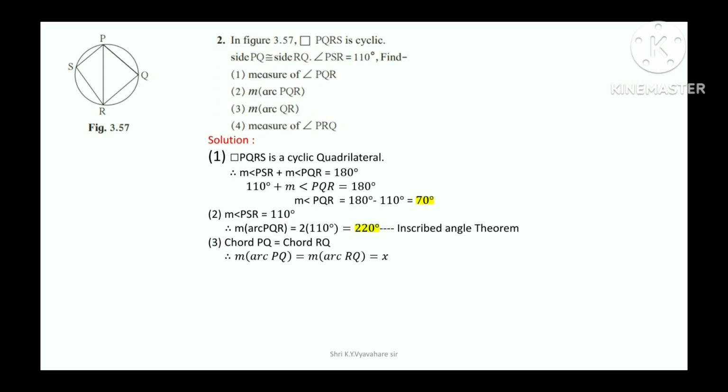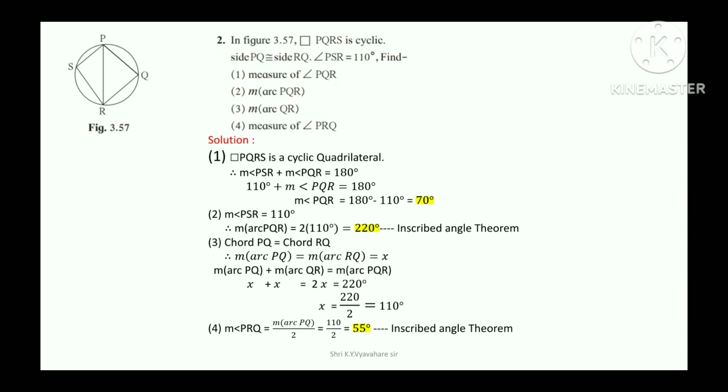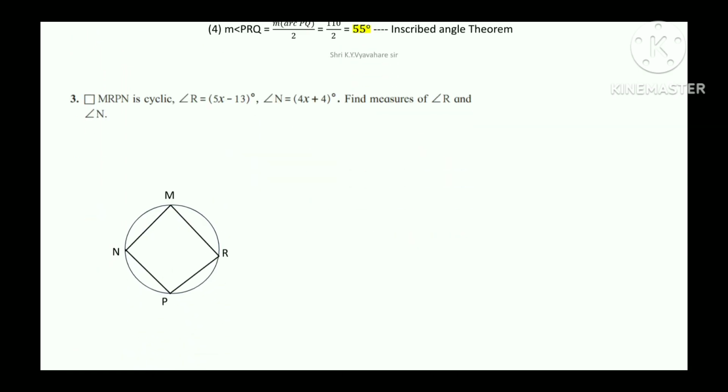Inscribed angle theorem. Chord PQ is equal to chord RQ. Therefore, measure of arc PQ is equal to measure of arc RQ is equal to x. Measure of arc PQ plus measure of arc QR is equal to measure of arc PQR. x plus x is equal to 2x is equal to 220 degree. Therefore, x is equal to 220 divided by 2 is equal to 110 degree. Angle PRQ is equal to 55 degree.